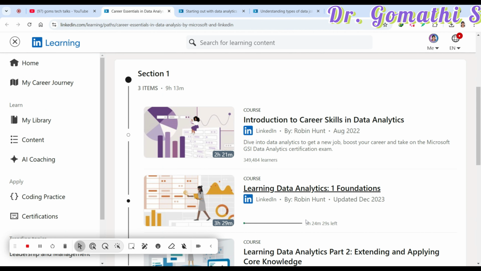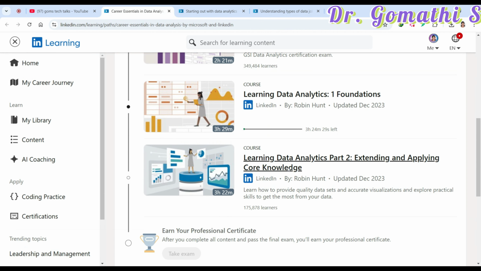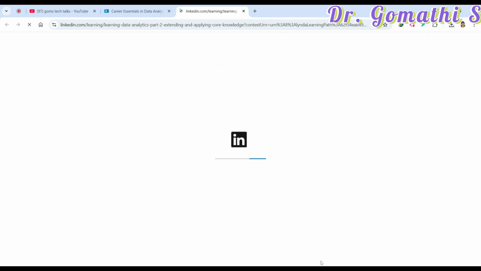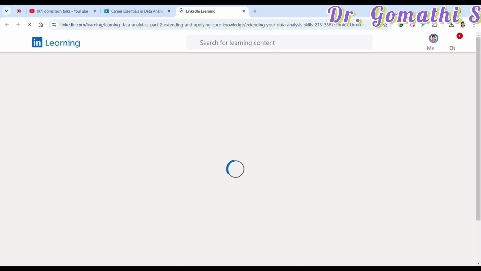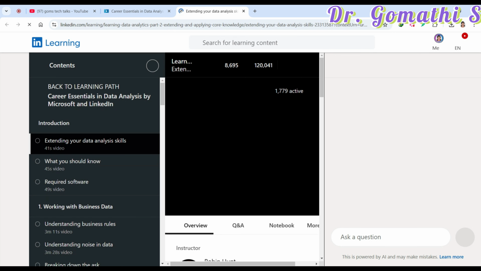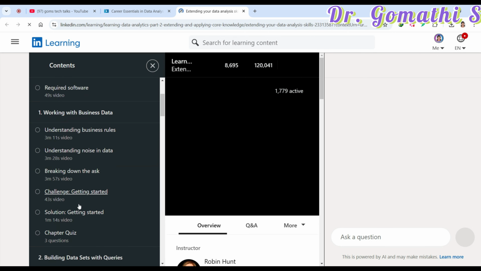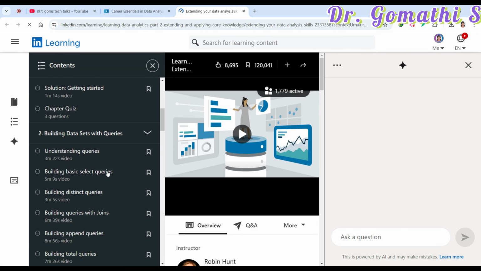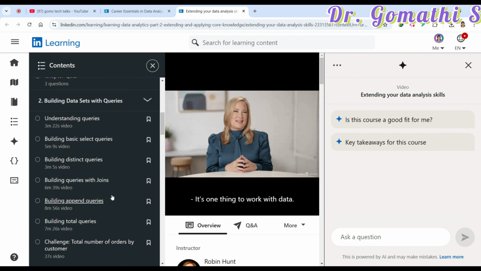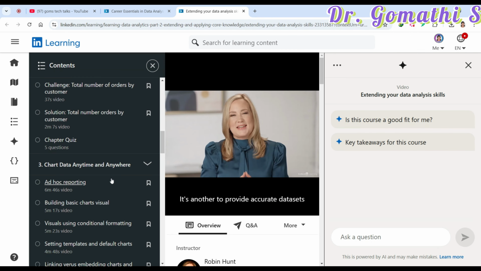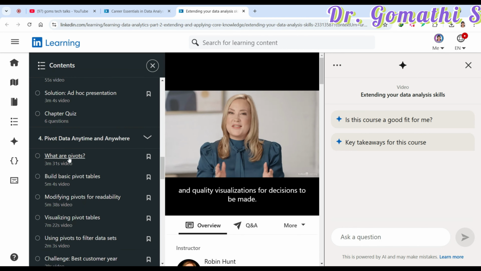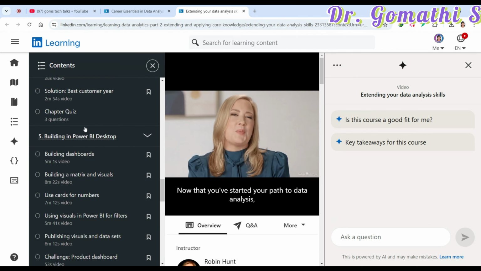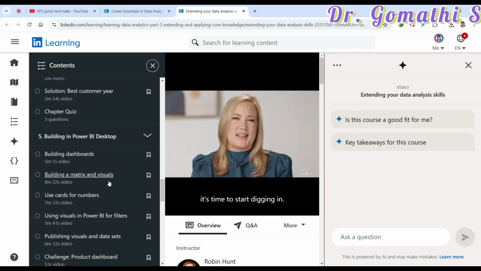And finally, the third course is extending and applying the core knowledge, where you will find in-depth knowledge on how you are going to apply whatever you have learned. Here you can see understanding noisy data and data set queries, how to build a distinct query, and you can also see charts, like how to create an ad hoc chart, pivoting and everything, and Power BI Desktop, building a dashboard with the help of the desktop.